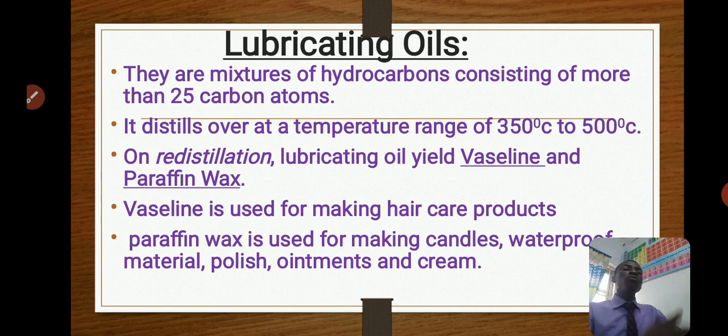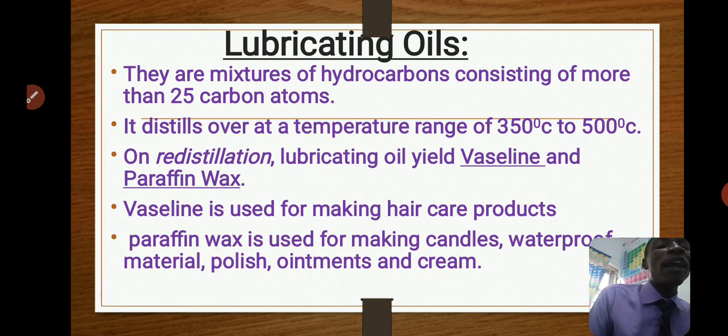Now, if you redistill this lubricating oil, that is, if you reheat it again inside the fractionating tower, you can get products like Vaseline or paraffin wax, the one that is used for making cream. You get them by subjecting it to heat again and separating different fractions of lubricating oil. You get Vaseline and then you get paraffin wax.